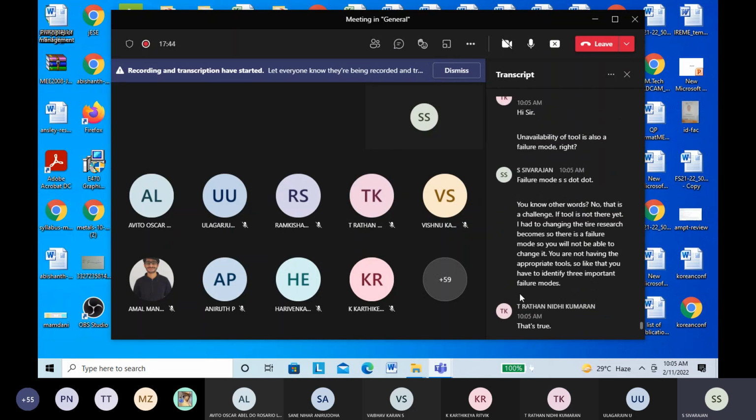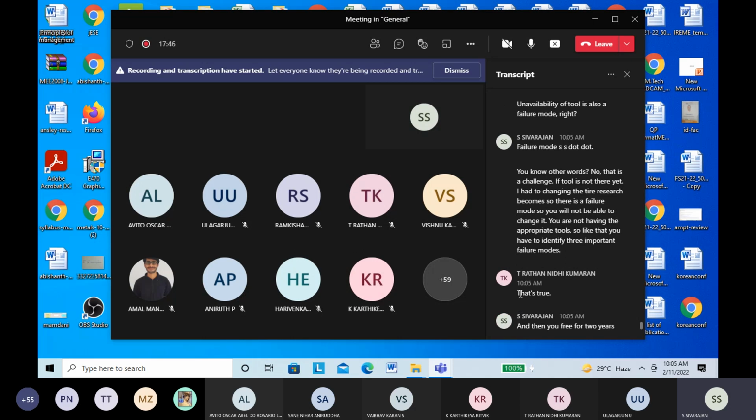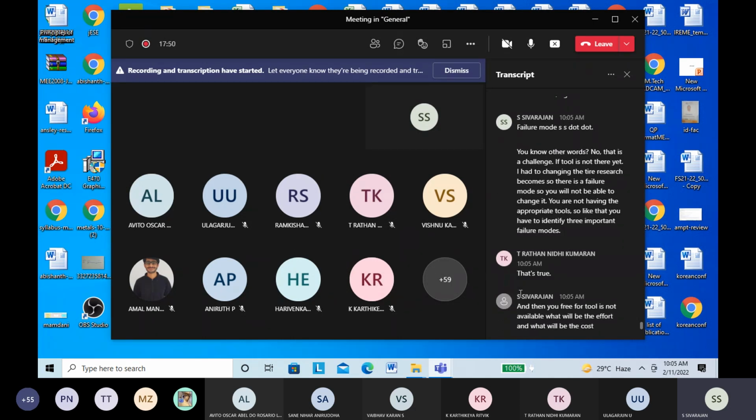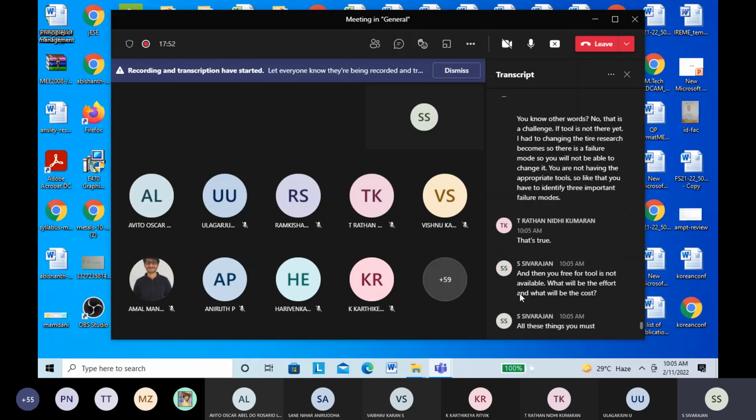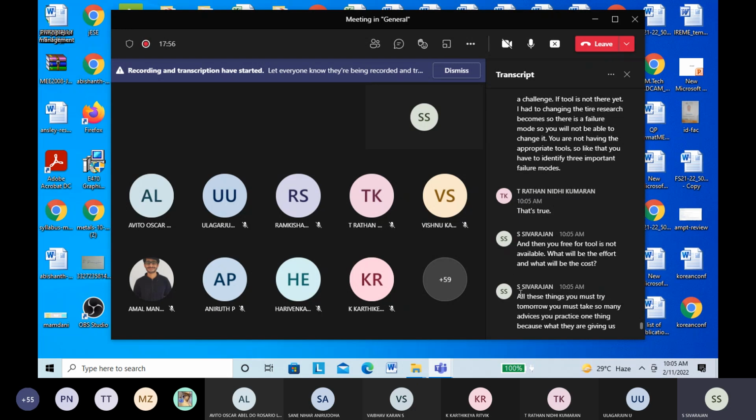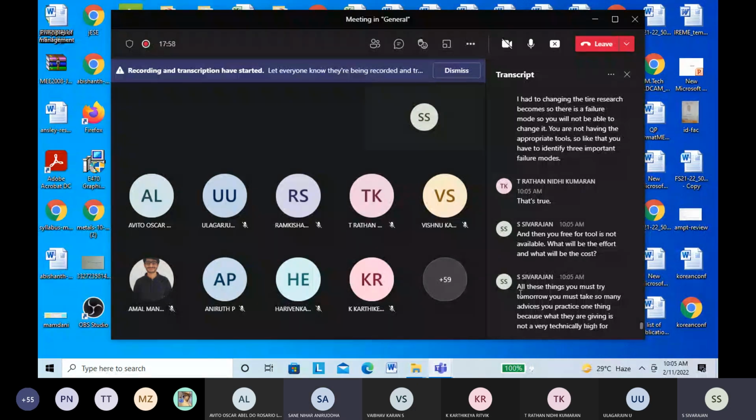And then, if a tool is not available, what will be the effect and what will be the cause? All these things you must try. So my advice is you practice this one thing, because what I am giving is not technically hi-fi. It is a very simple process.